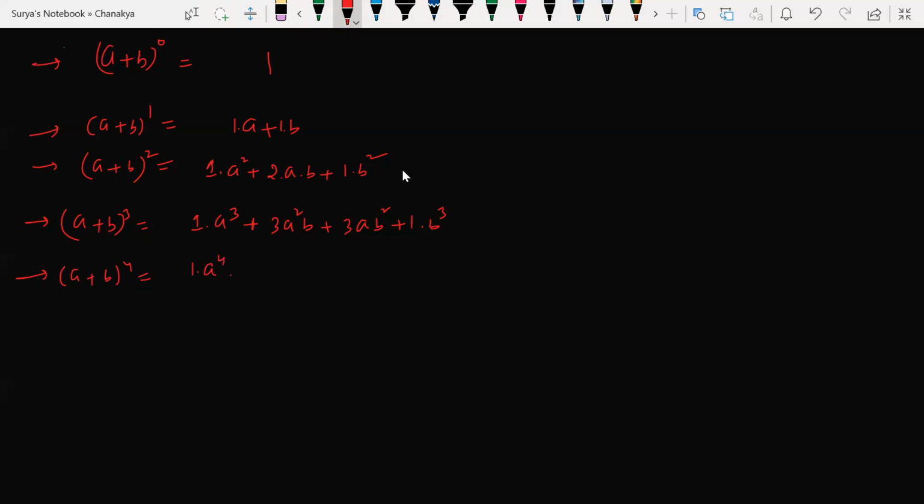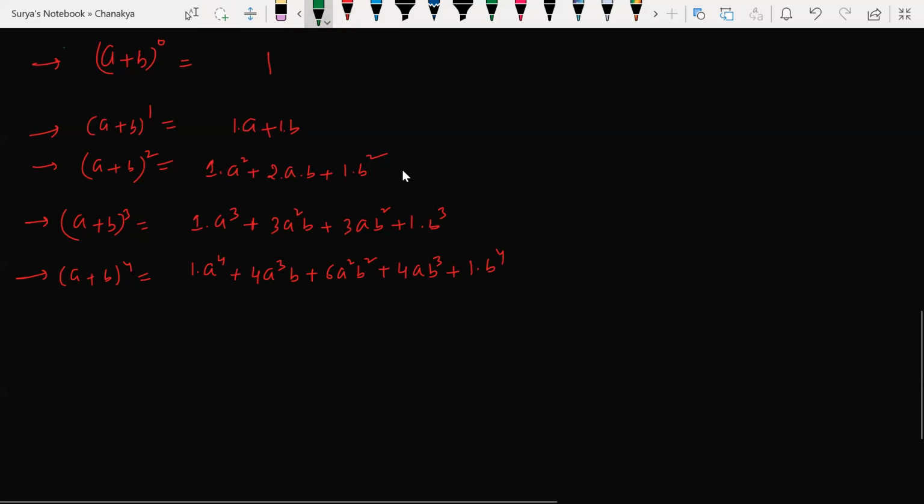1 into a to the power of 4, 4 into a cube into b plus 6 into a square b square plus 4ab cube plus 1 into b to the power of 4. Okay, this is how you can write. Sir, how did you write this?